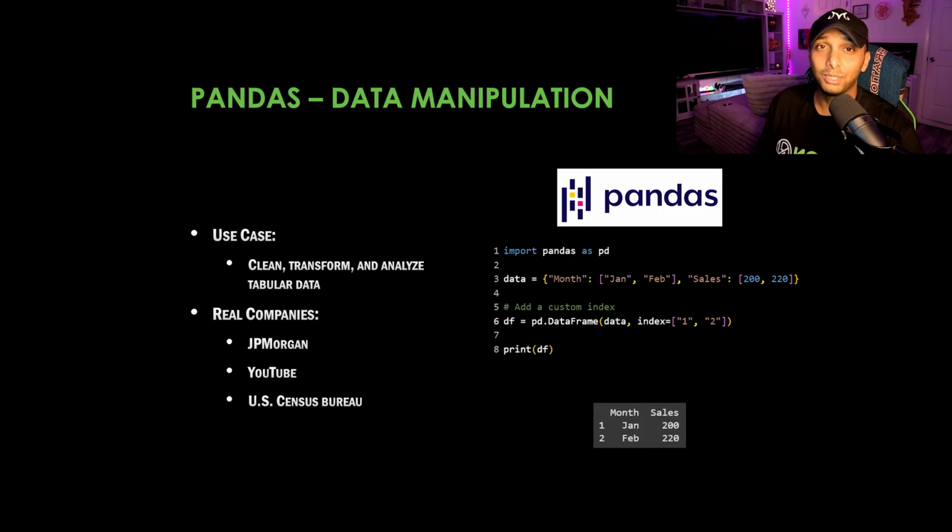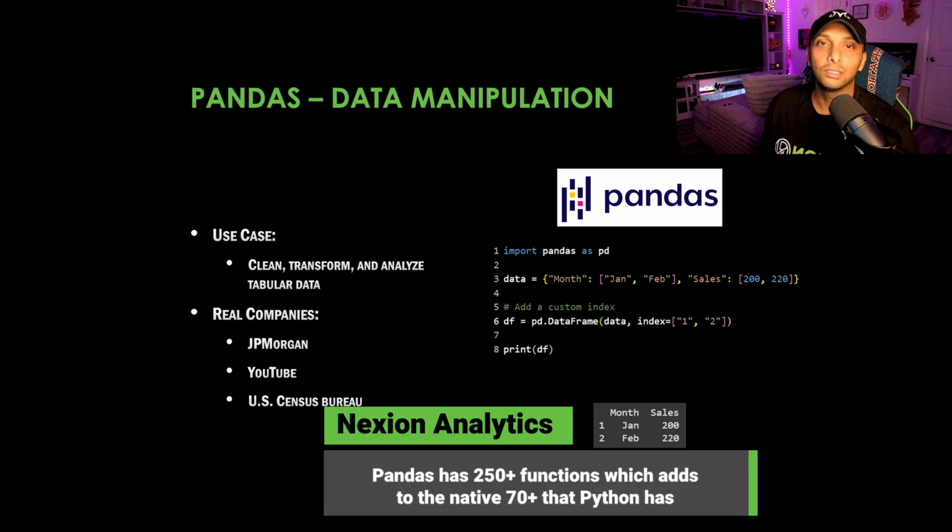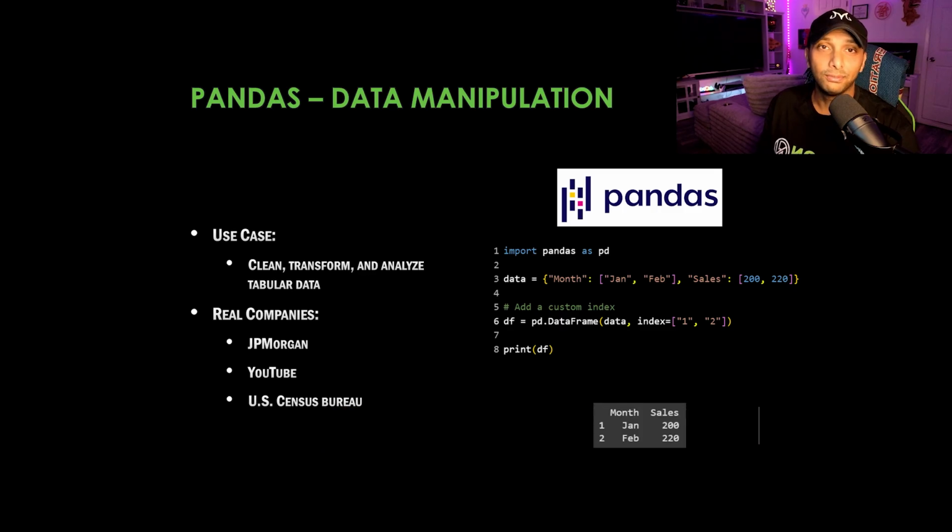So Pandas has about 250 different functions within it. Some of the major ones are going to be group by and merge. So Pandas allows you to bring data together. You may be curating your source of truth so that you can create something for a front-facing application ready to use, and it may be calling that table, and you're joining tables together and doing all these things, but it also allows you to clean, filter, and analyze the data as well. Way faster than Excel, because Excel has a cap, right? We know it goes only past 1 million rows, and Pandas can do that at the drop of a dime.